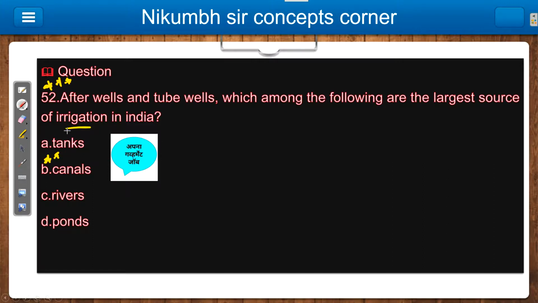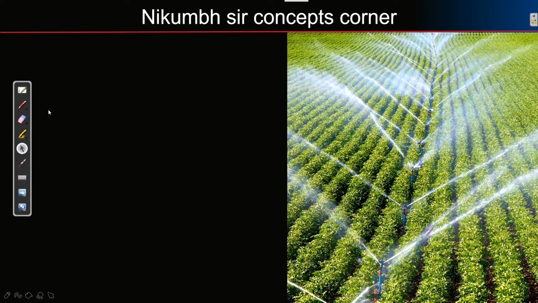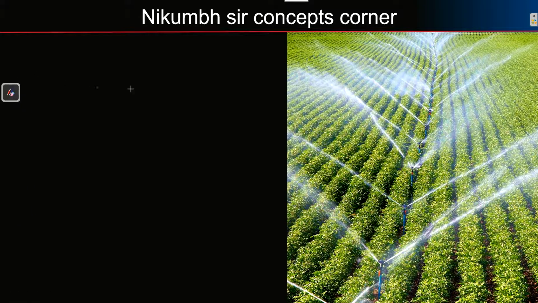Now what is this irrigation? Why is it required, and what are the irrigation sources? All the things we will discuss now one by one. So let's start. As you can see here, this is a type of irrigation. There are plants and water is sprinkled on them, like rain.